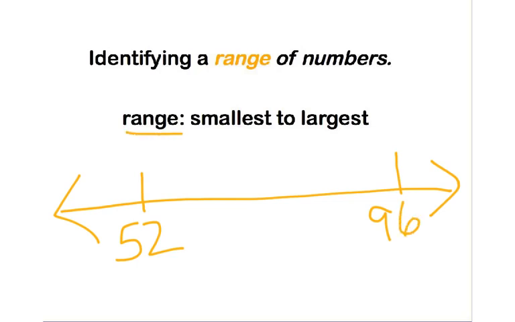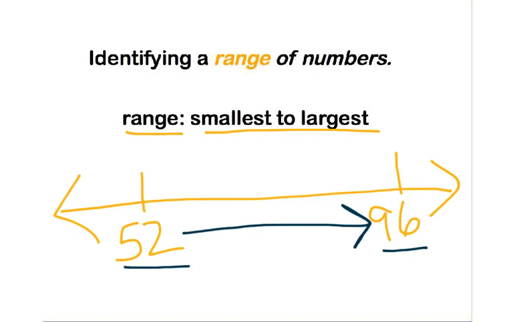The range, which of course is from smallest to largest, the range of test scores goes from a 52 to a 96. That means that no matter what your score was on that test, it's between 52 and 96. It is in that range. So when we talk about identifying a range of numbers in rounding, that means the smallest number to the largest number that will round to a given number. So let's look at a few of these for practice.